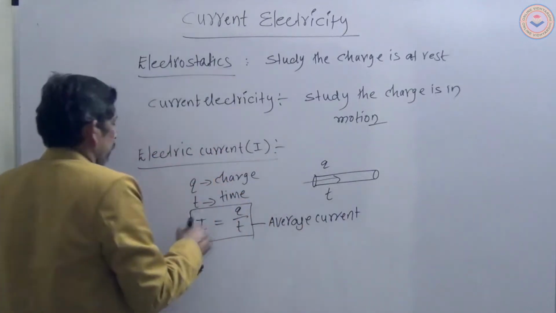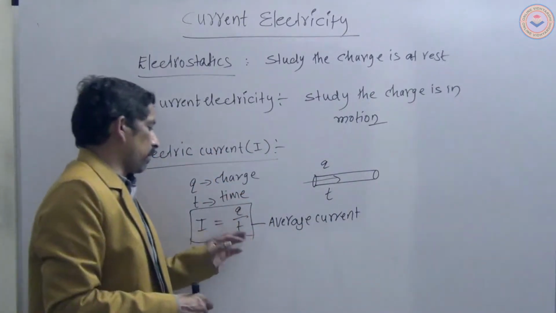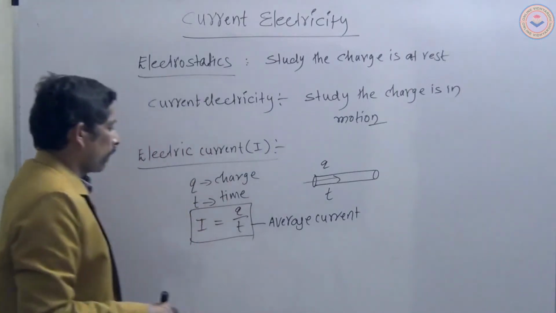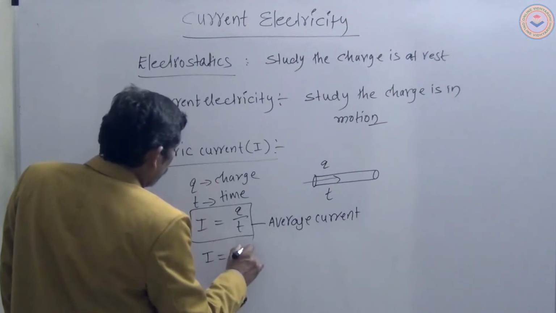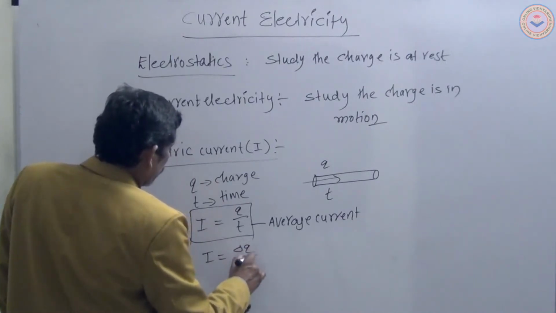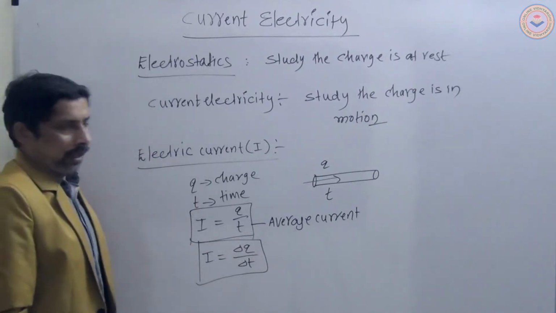Here I is constant. Average current I is equal to q by t. We can also write this as I is equal to delta q by delta t. Average current.